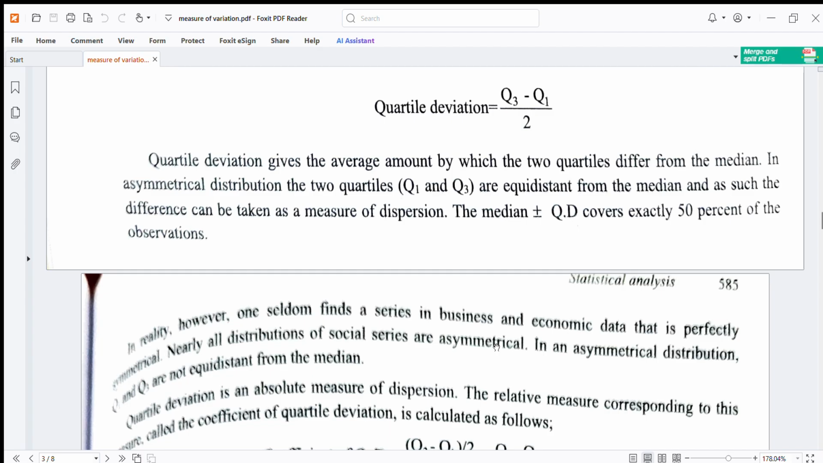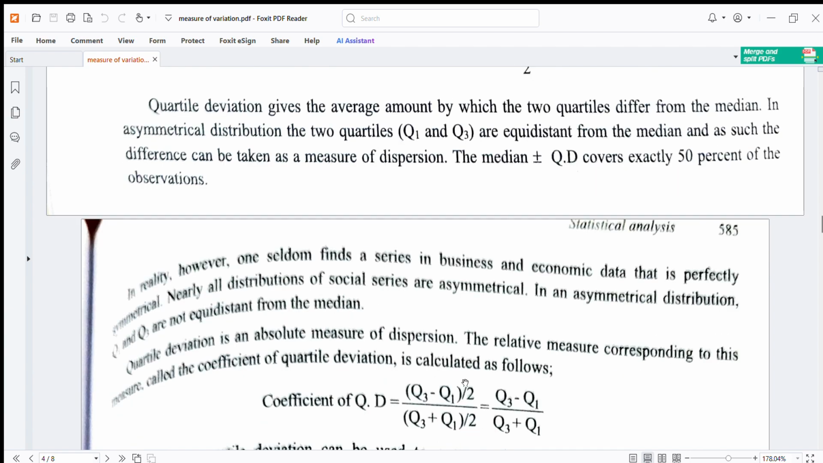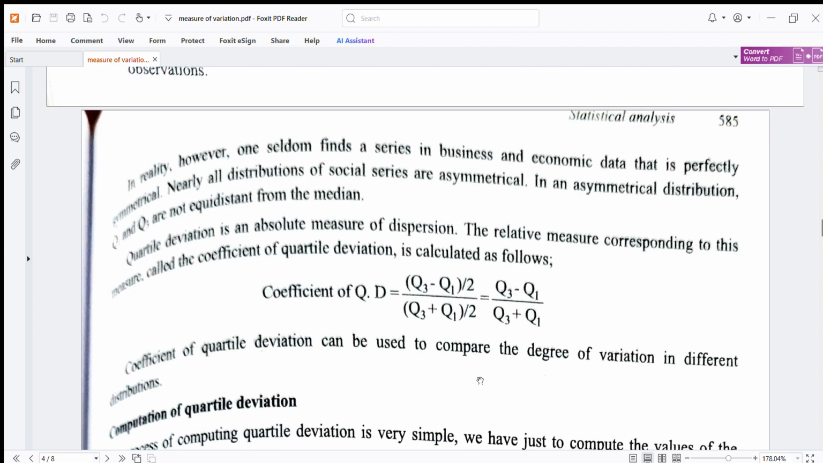In a symmetrical distribution, the two quartiles Q1 and Q3 are equidistant from the median, so that difference can be taken as a measure of dispersion. The median plus or minus the quartile deviation covers exactly 50% of the observations. In reality, however, one seldom finds a series in business and economic data that is perfectly symmetrical. Nearly all the distributions of social series are asymmetrical. In an asymmetrical distribution, Q1 and Q3 are not equidistant from the median. Quartile deviation is an absolute measure of dispersion.